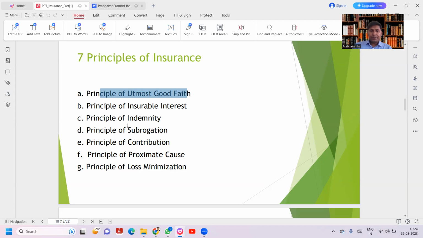Principle of indemnity. In the principle of indemnity, you have to remember two things. First, insurance is not available to make a profit. We will not be able to make a profit out of insurance. Insurance will protect you from financial losses. So based on this principle, the whole insurance industry, mostly the general insurance companies, work.